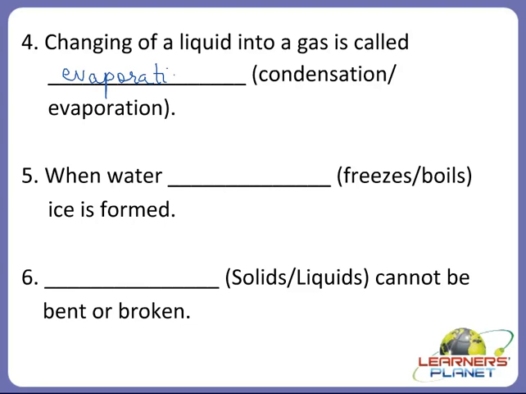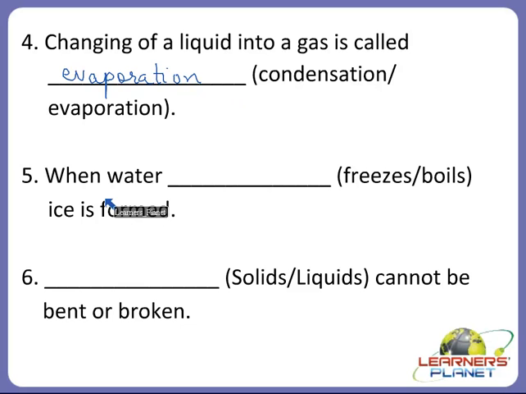Alright children, for example, if we boil water, then after some time you will see that steam will arise and water would be converted into water vapor, or we can also call it steam. So we can say that the water has evaporated. So it is changing the liquid state into the gaseous state, and this process is termed as evaporation. Alright children. Now the next one.